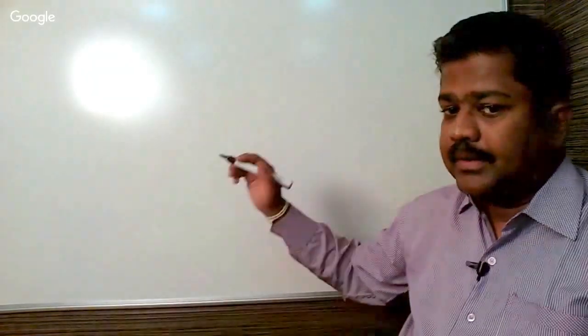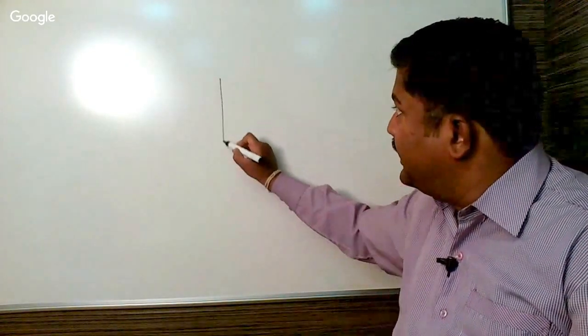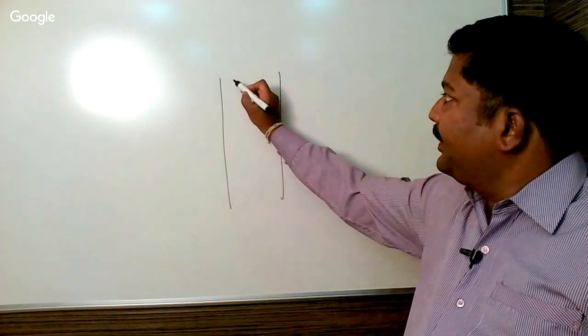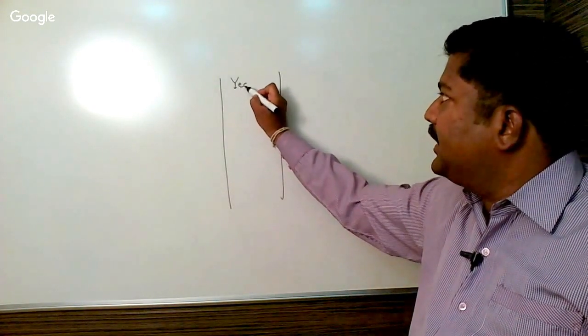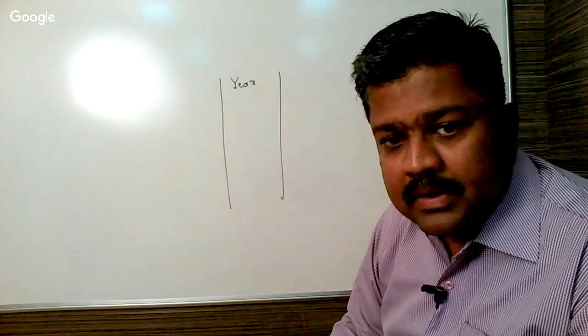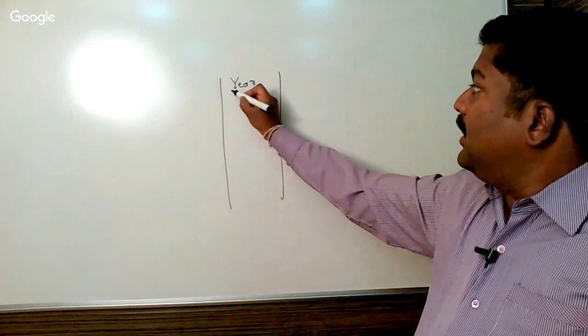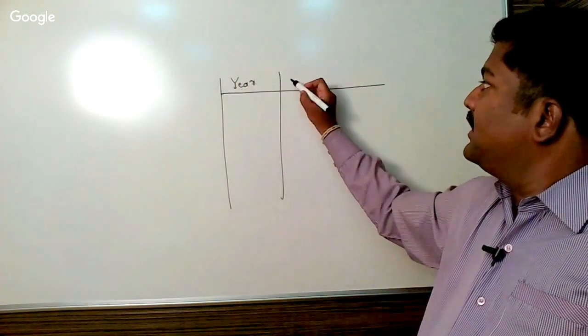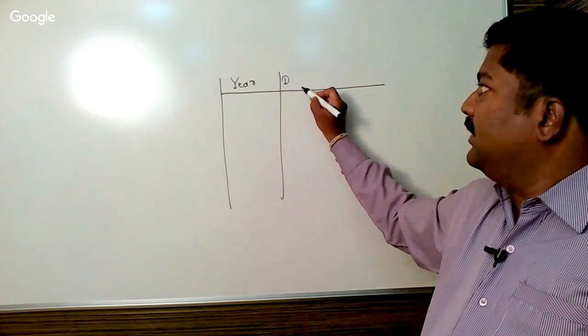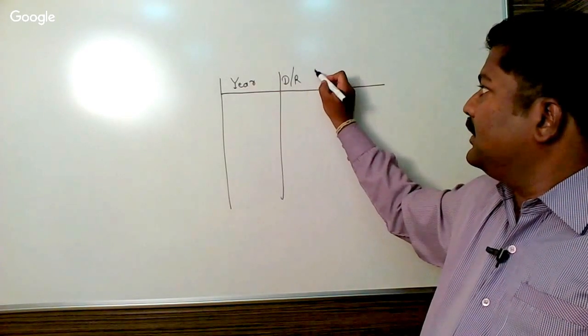So as usual, we are trying to make the data in the form of a table. Here we can make a table like this. First, the obvious thing, year. Then second, discovery or research work.